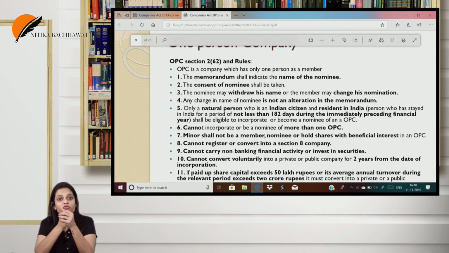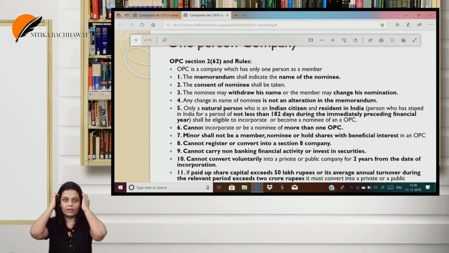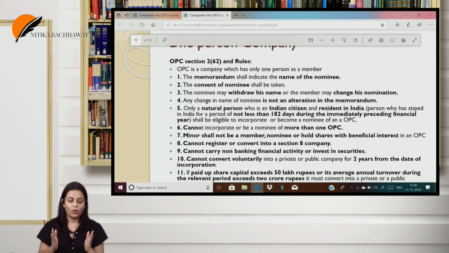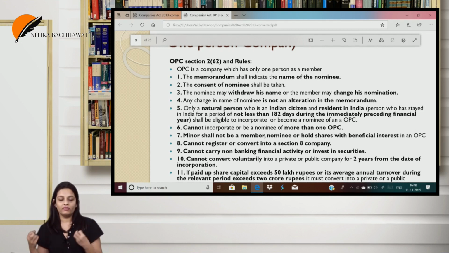So these are the restrictions, and further there is one more restriction. If an OPC wants to convert into a private or a public company, it can do so, but only after 2 years of incorporation. That is, if by choice it wants to convert into a private or a public company, it cannot do so at least for 2 years from incorporation.